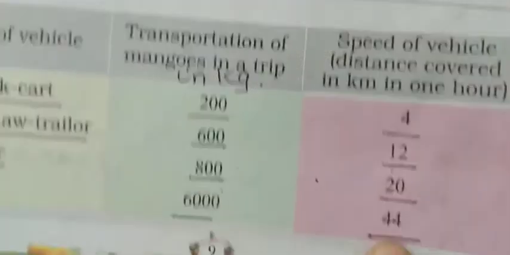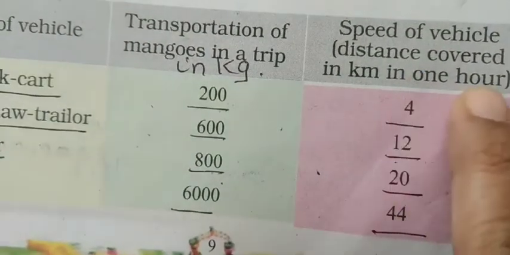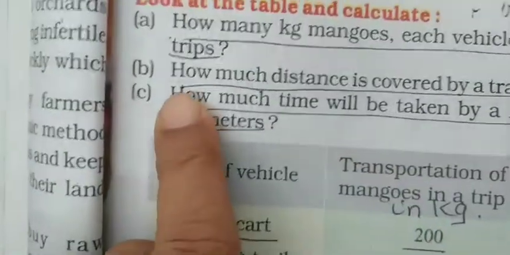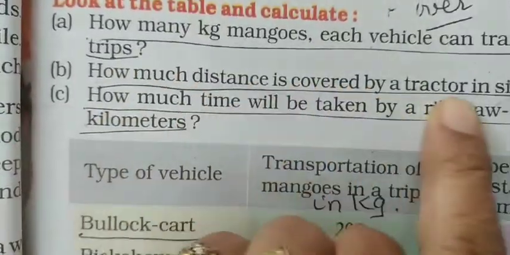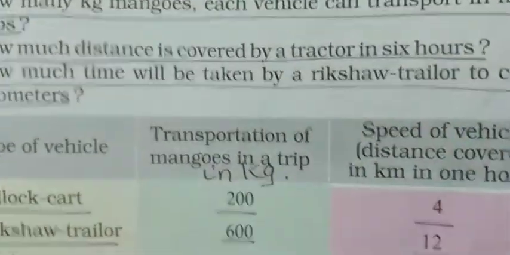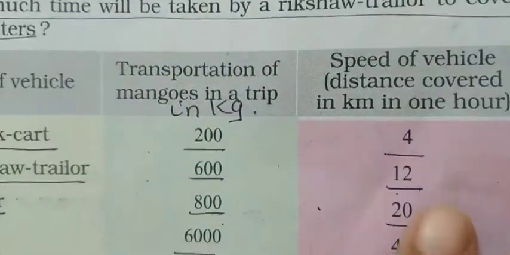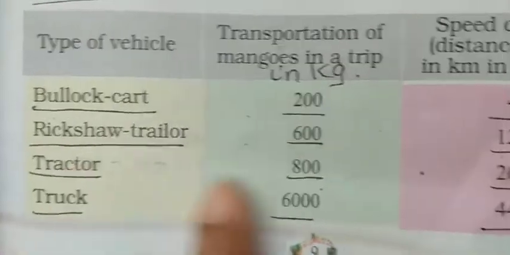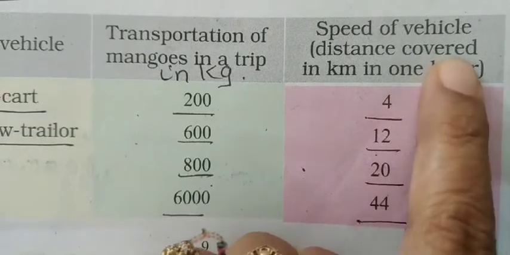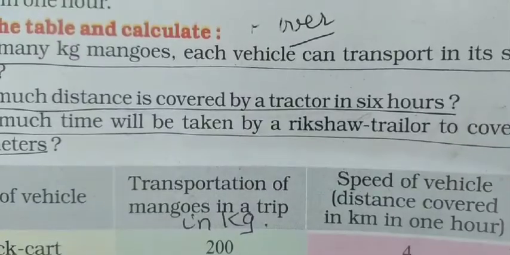But these distances which are given, they are covered in 1 hour. And what is the question? It's for the tractor, how much distance does it cover in 6 hours? You search out the tractor. 20 kilometers it covers in 1 hour. Then how much can it cover in 6 hours?